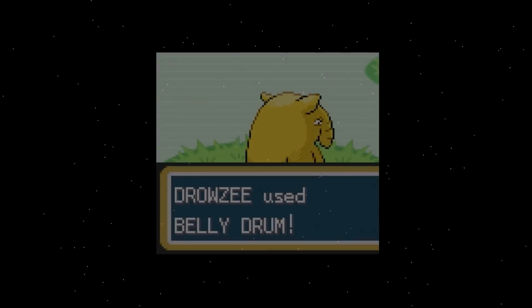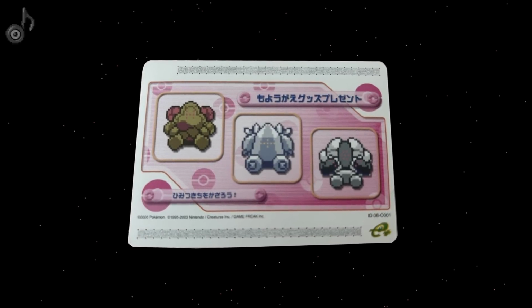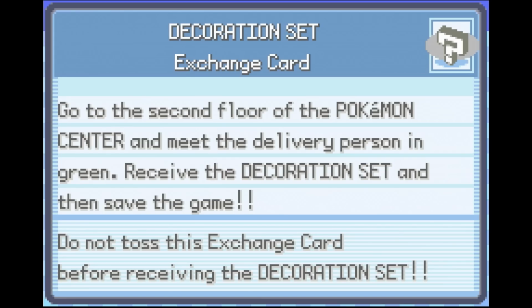Let's take a look at some custom events. The first custom event is the Reggie dolls. These are dolls that were only released in Japan as an e-reader card for Ruby and Sapphire. The only way to get these in Emerald is to use record mixing with games that already have these dolls. Let's change that and make it easier to get.